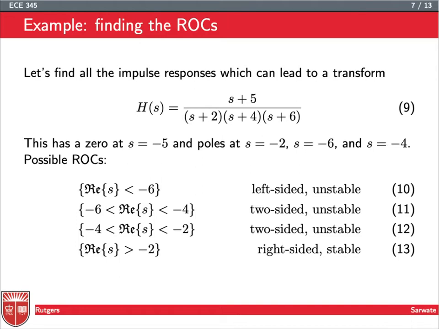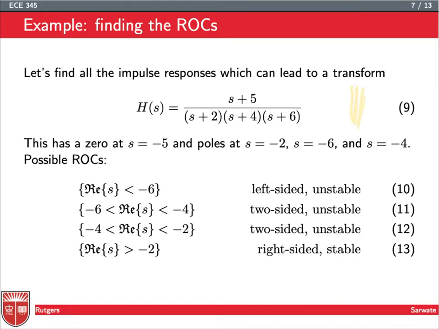So here's a system h of s, and it's got three poles at -2, -6, and -4, and a zero at -5. If you draw out the pole-zero diagram, here's a zero at -5, and then there are poles at -2, -4, and -6. And you can see that we're going to have a couple of different regions of convergence.